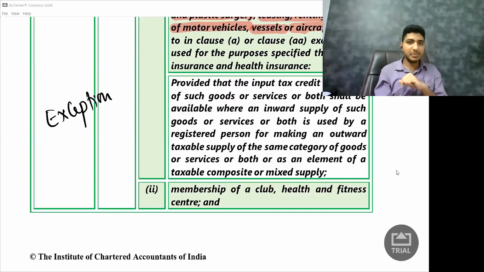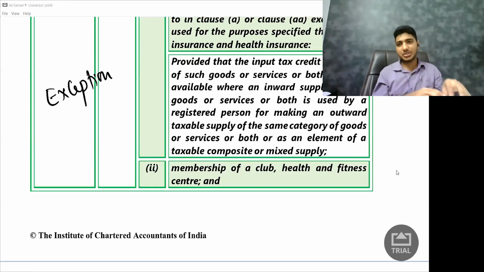Okay. So remember this particular exception, because this exception gets repeated. So what does this exception say? If I am purchasing something to further sell, I'll get the credit.